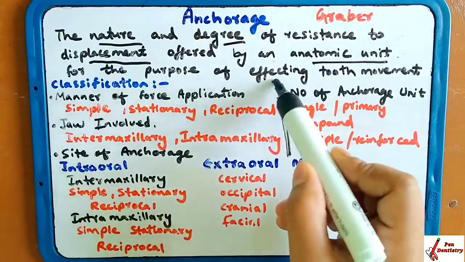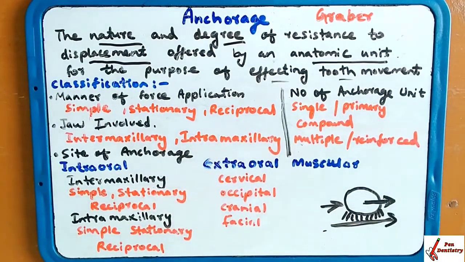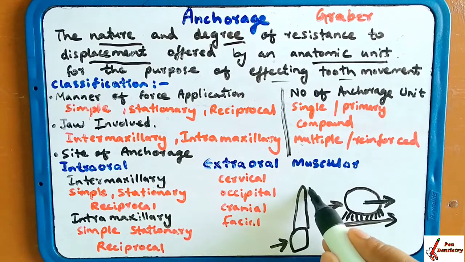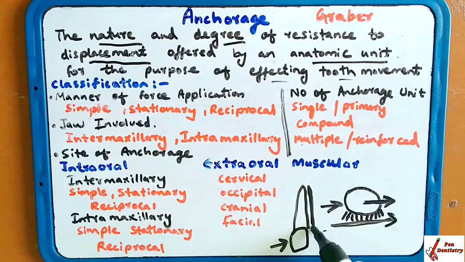And for the purpose of effecting tooth movement, if you want to move this tooth, which type of force you have applied for the movement, and which type of resistance as well as degree of resistance is made for the displacement of this tooth, is known as anchorage.